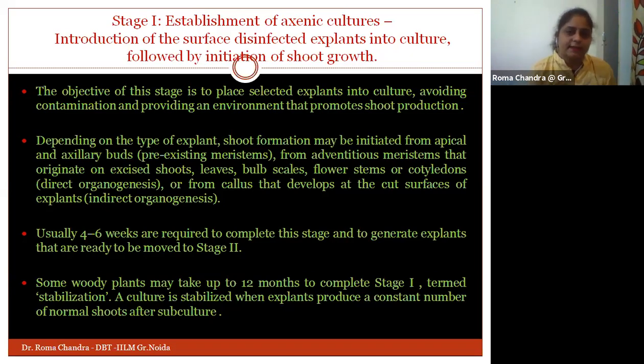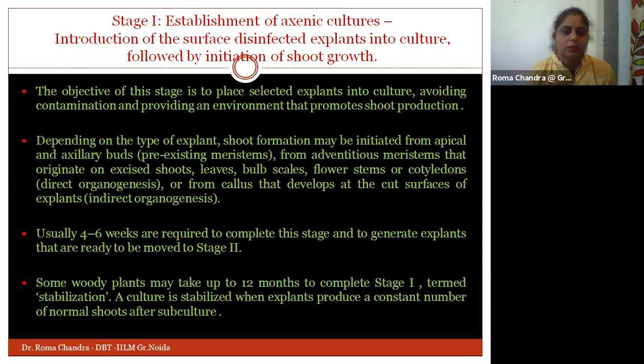When we are selecting the explant and placing it into the culture, we need to understand that we need to avoid contamination. The environment should be such that there is no contamination. It should always be in aseptic conditions. We need to provide this explant an environment where the shoot production can ultimately start. So we'll select an explant and place it into the culture media under all sterile conditions.